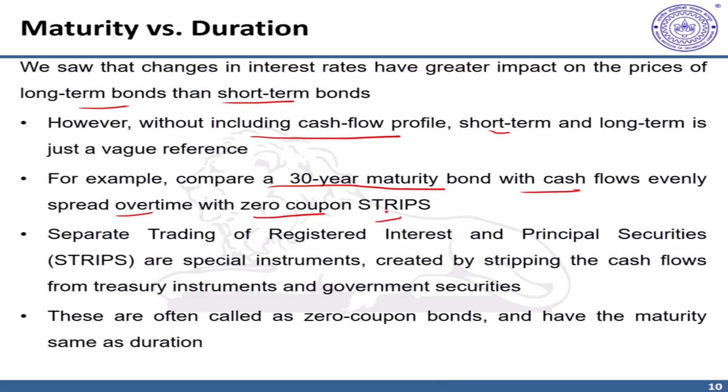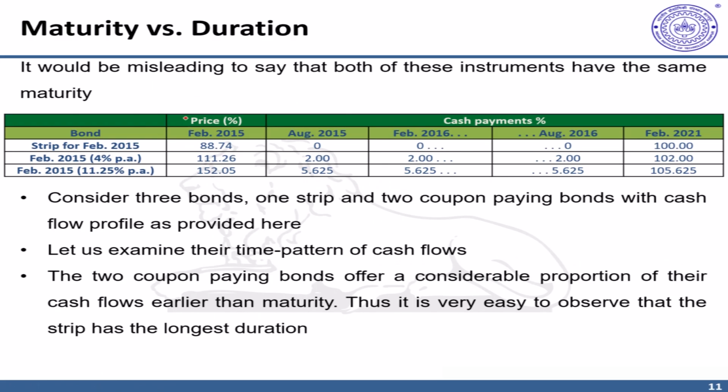STRIPs are separately traded registered interest and principal securities. Like we said, STRIPs are special instruments created by stripping the cash flows from treasury instruments. Primary dealers in government markets strip out the cash flows of a bond and each of the cash flows is traded separately. These are called zero coupon bonds and they have a maturity which can be considered the same as duration.